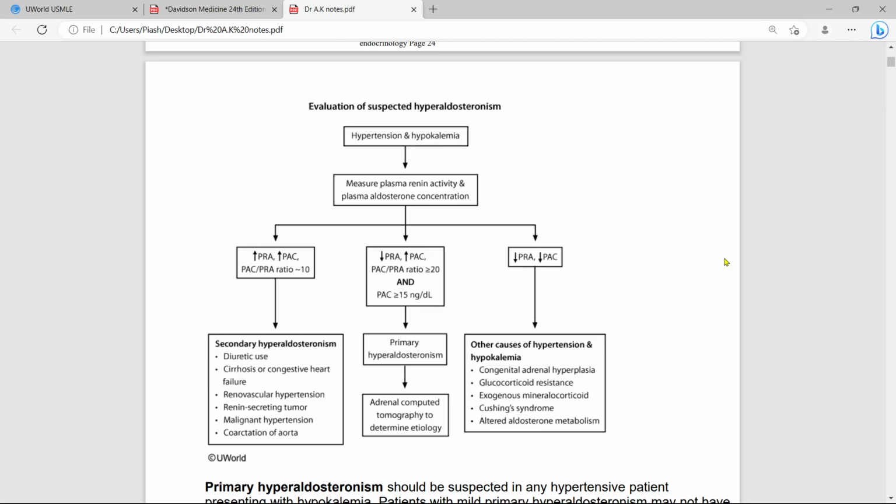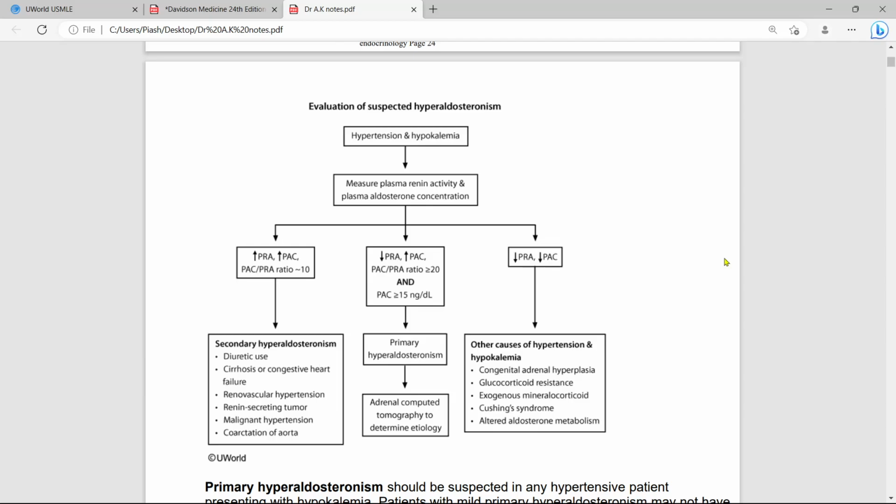For controlling hypertension, you can use an alpha blocker like prazosin. You can use a non-dihydropyridine calcium channel blocker; verapamil and diltiazem can be used. You can use vasodilators like hydralazine. These are the drugs that can be used for controlling hypertension. And ACE inhibitors, ARB, beta blockers, and diuretics, that means potassium sparing diuretics, should be stopped. Potassium sparing diuretics should be stopped more than 6 weeks.